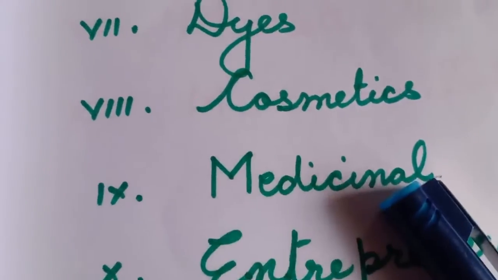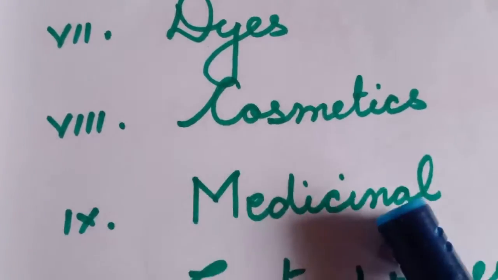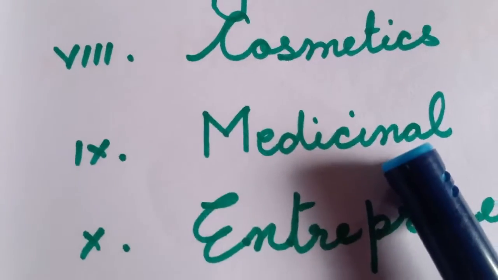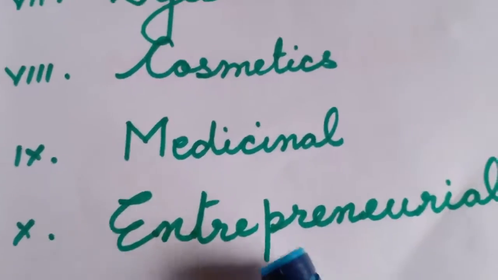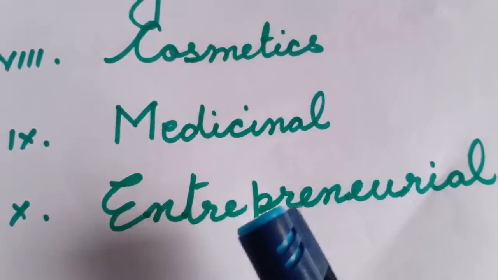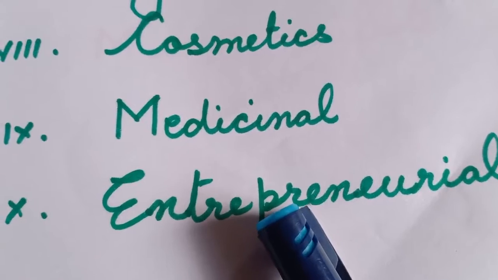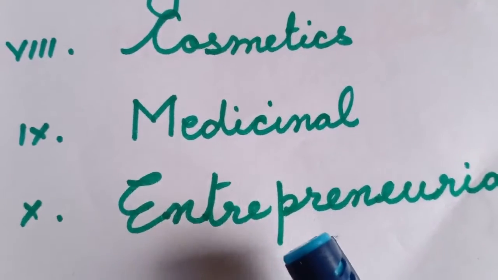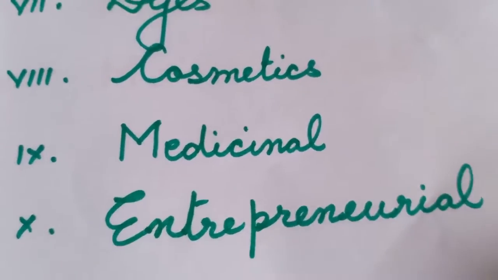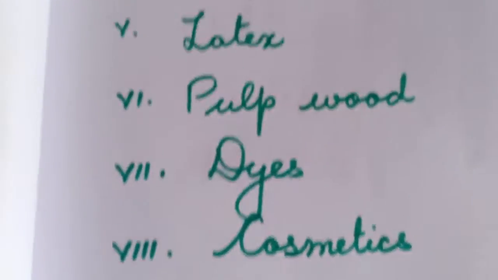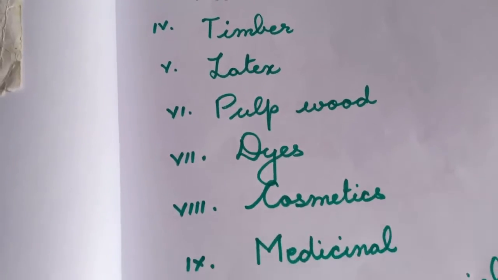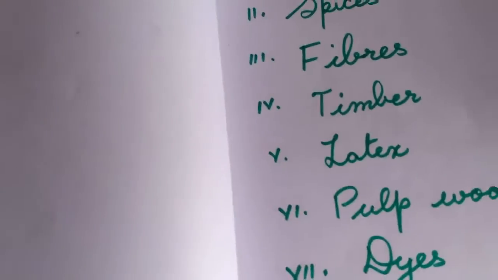The next is medicinal. Plants are used for treating various diseases, so they have medicinal properties. And the last important point is that it makes us entrepreneurs. This entrepreneurial property of plants is where we make use of these plants commercially for producing other economic resources. So these are the various economically important commodities that we are going to discuss in today's class.